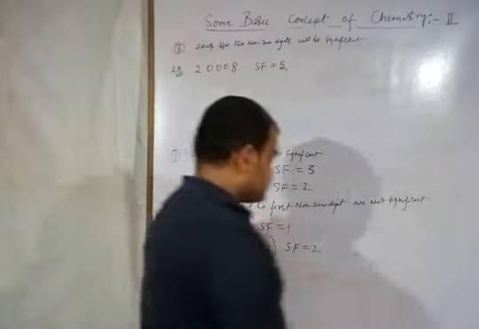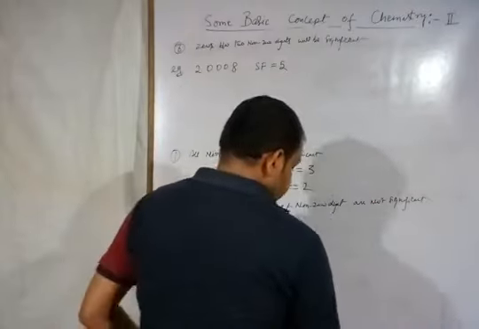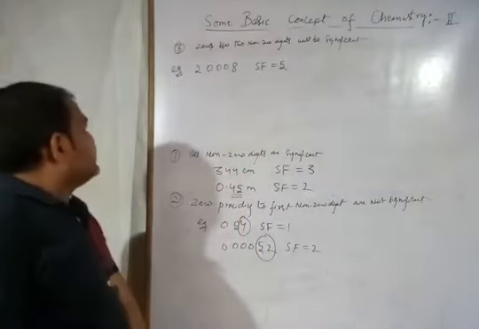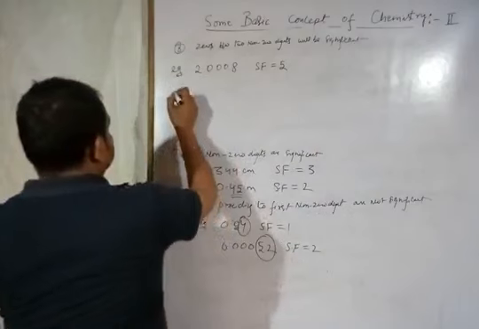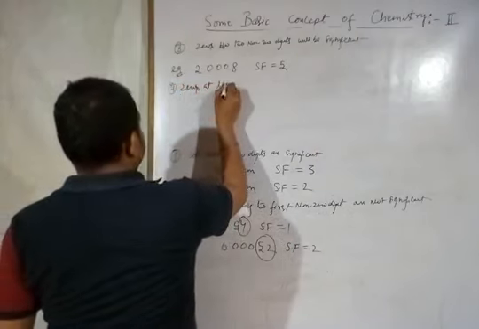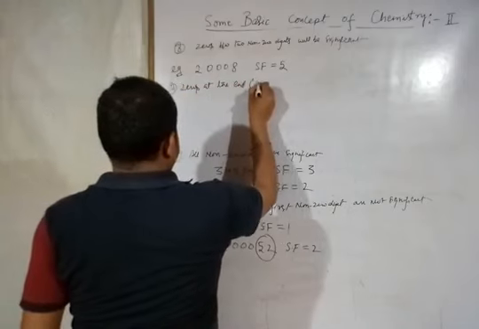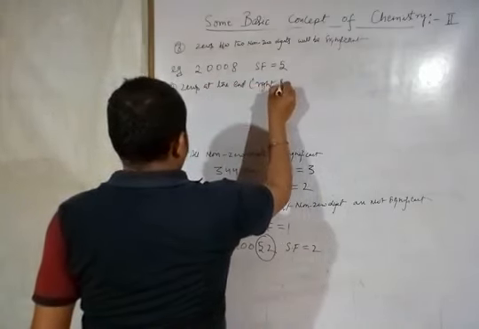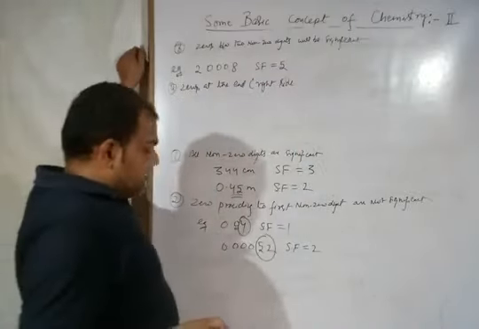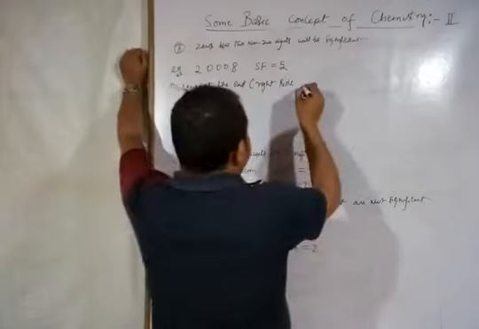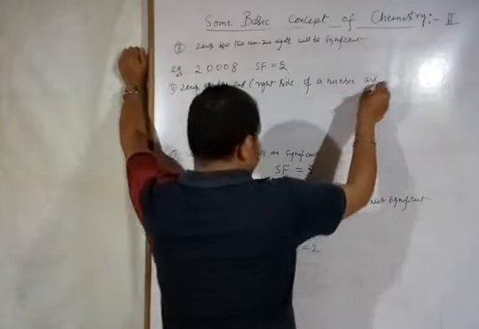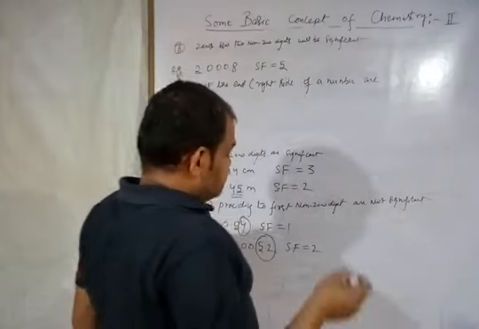Rule number 4. These three are clear. Zeros at the end, or you can say right side of a number, are significant.